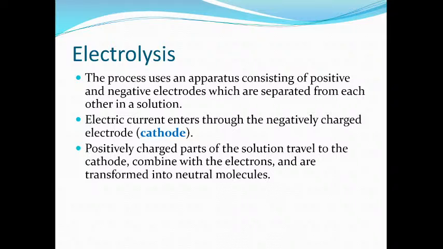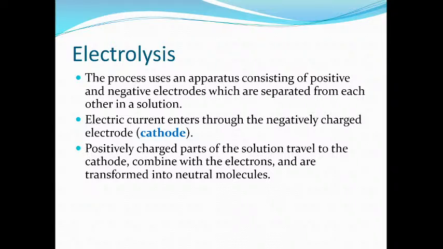It means reduction takes place at the cathode, and that's why the cathode is always known as the reducing electrode. Why is the cathode known as the reducing electrode? Because when electric current is passed through the electrolyte, the ions are free, and positively charged ions migrate toward the negative electrode, and negatively charged ions migrate toward the positive electrode.